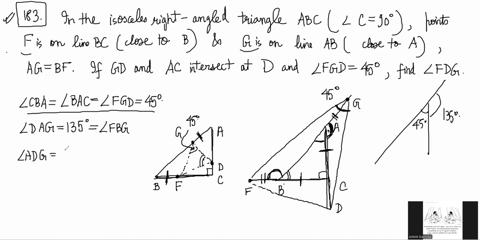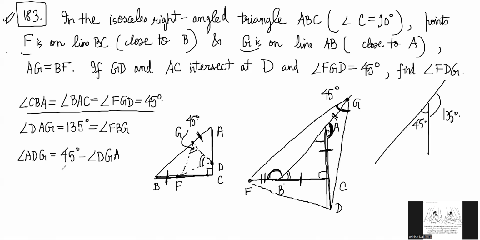Okay, what I can say first of all is ADG is equal to 45 minus DGA, obviously. That much is clear.